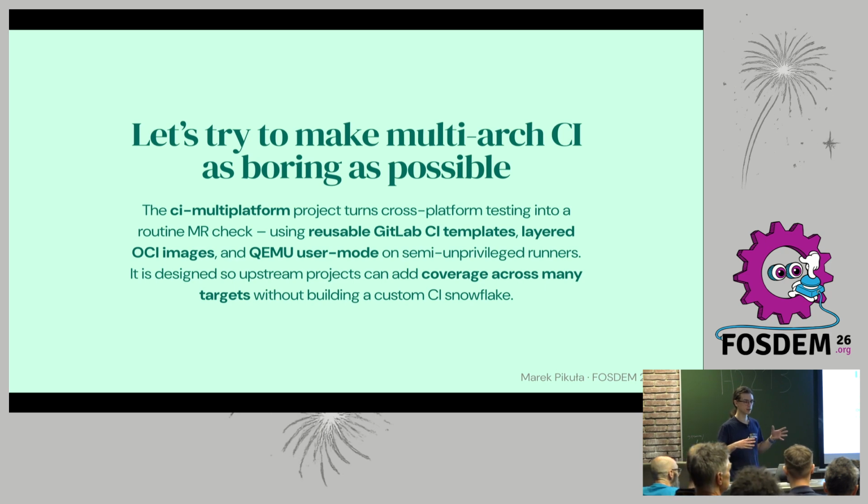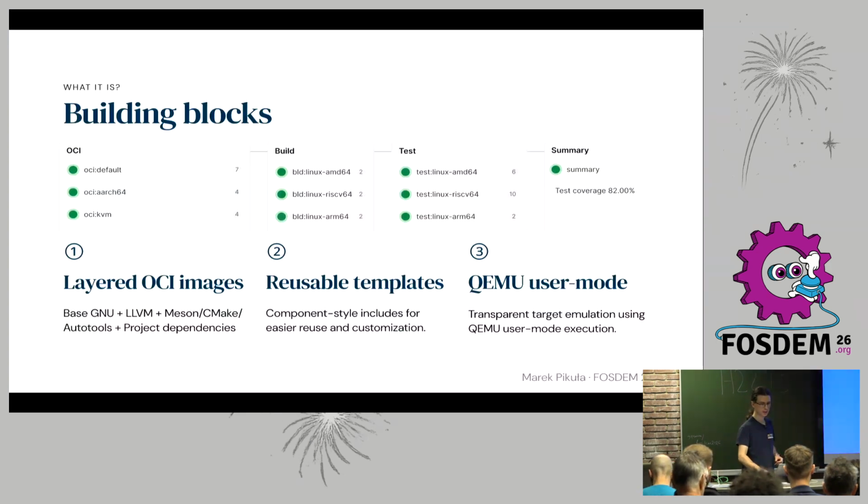We want to base it on reusable GitLab CI templates. It's GitLab because we targeted freedesktop.org at first. We want to use layered OCI or Docker images to have flexibility for the projects. We want to use QEMU user mode emulation because we don't have hardware support for everything. And we also want to include coverage and a coverage summary across all the targets that we have.